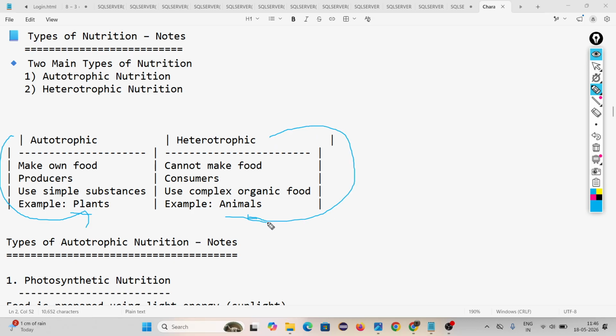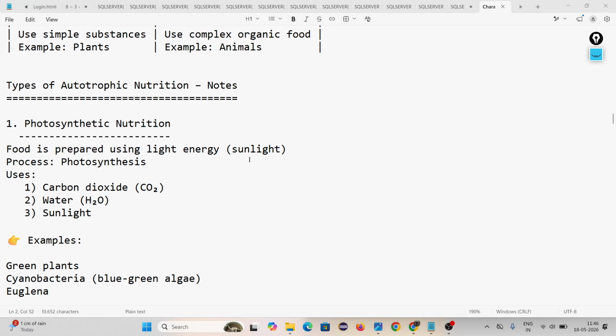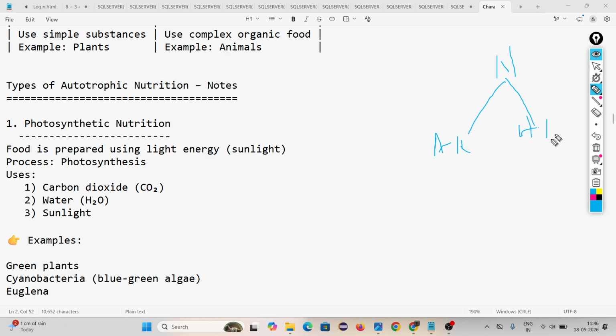Okay, do you understand or have any doubt? Understand. Okay. Then come to types of nutrition. Look, first, nutrition is divided into two types: autotrophic nutrition and heterotrophic nutrition. Again, autotrophic nutrition is of two types. One is photosynthetic nutrition. Another one is chemosynthetic nutrition.